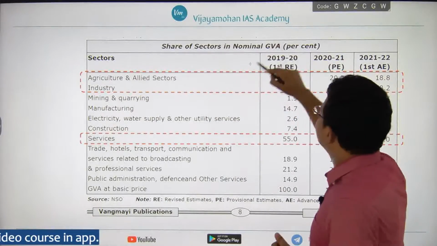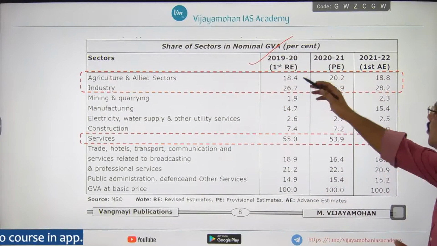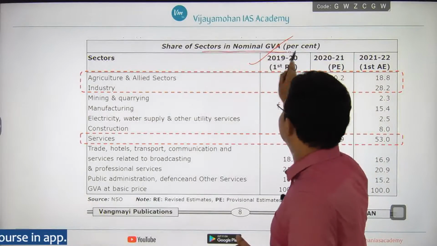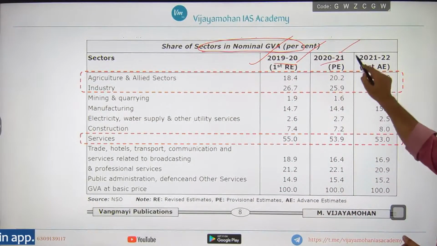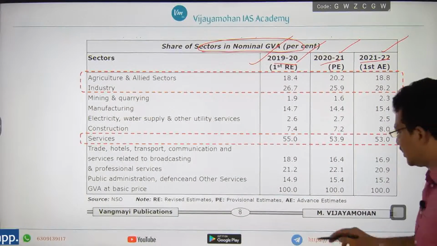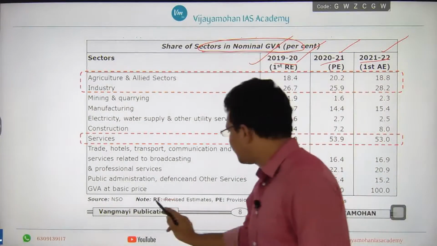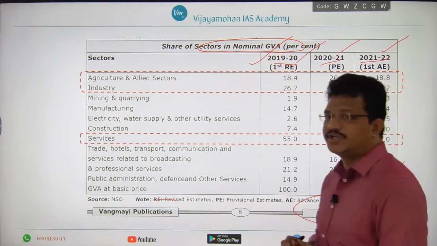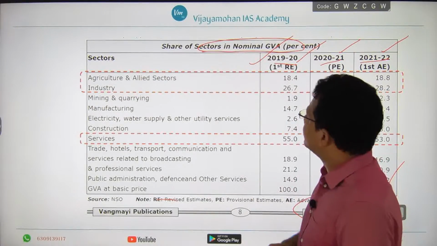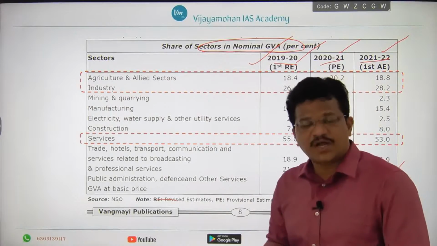Now I want to provide, in a table form, the share of sectors in nominal GVA for three years: 2019-20, 2020-21 and 2021-22. This is an excerpt taken from my book on the Indian Economic Survey and Union Budget. You can get it. It will be useful for your Group 1 and Group 2 also.